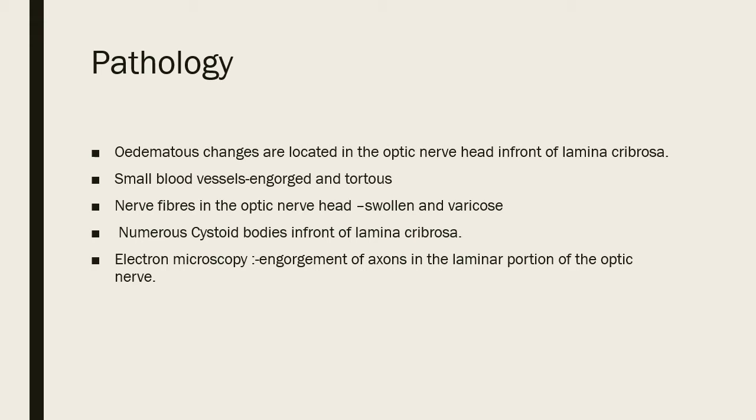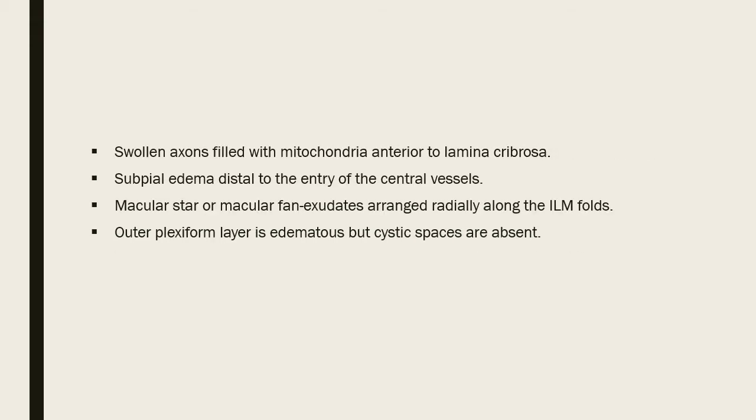These are pathological changes. So what have they seen in pathological changes? Numerous cystoid bodies. Electron microscopy shows axons are engorged. Optic nerve is nothing but axons of the ganglion cells. So there is engorgement of axons in the laminar portion of the optic nerve. These swollen axons are filled with mitochondria, which are seen anterior to the lamina cribrosa.